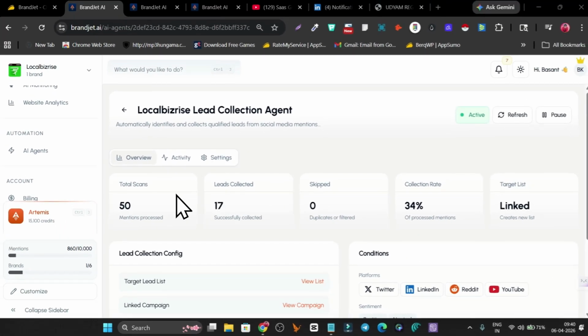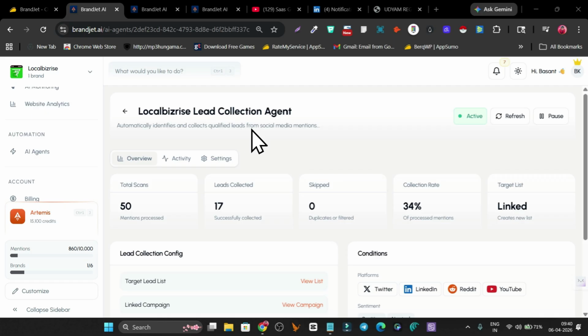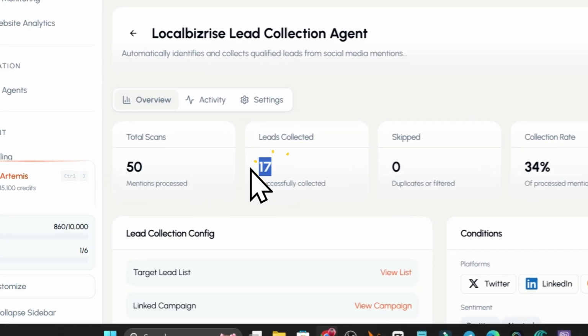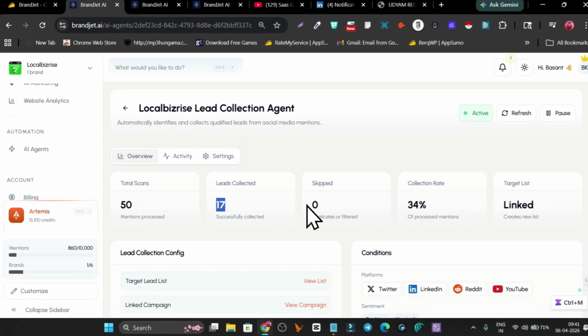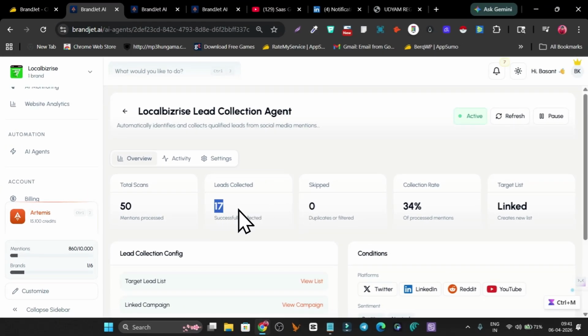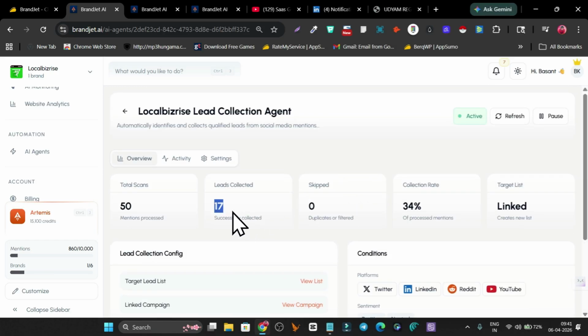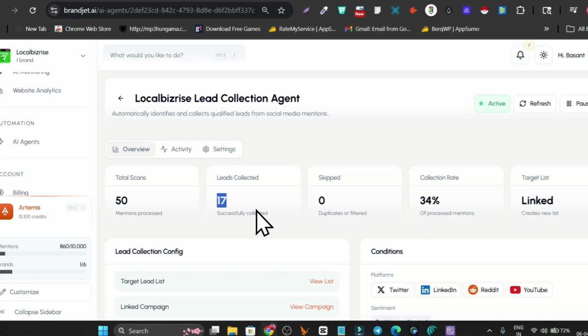After a few minutes I can see that my AI agent is now working. It has 50 scans, and out of 50 it got 17 leads instantly. Can you imagine? These are 17 people who are highly engaged with services or products related to yours, and you now have them collected as leads that you can reach out to.